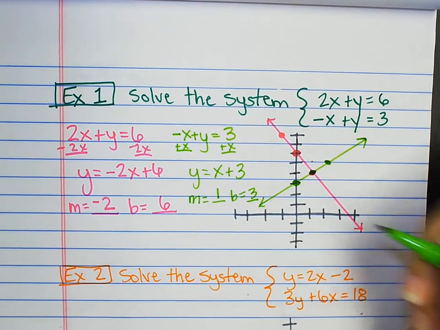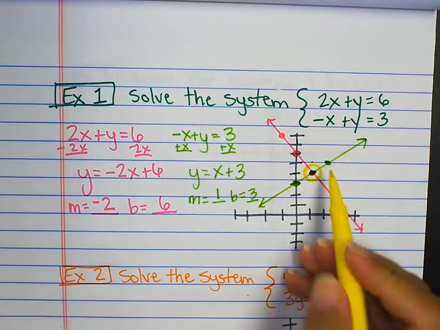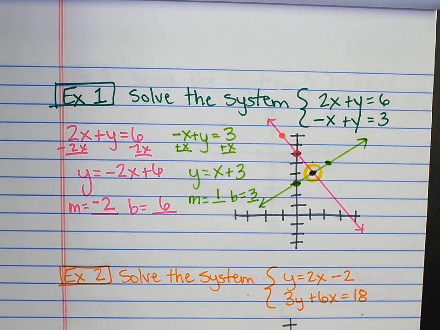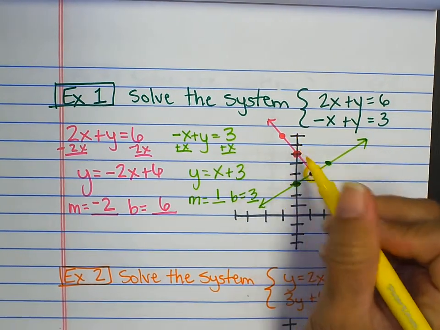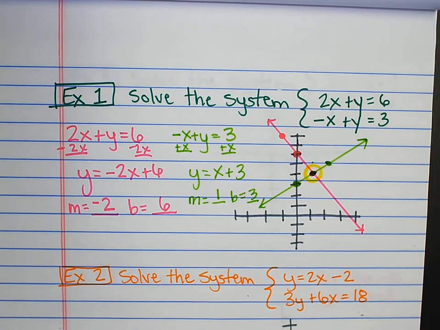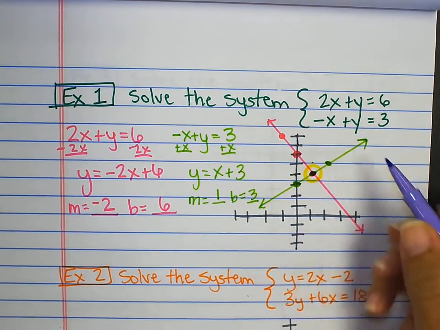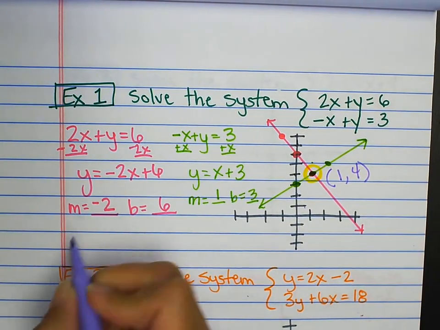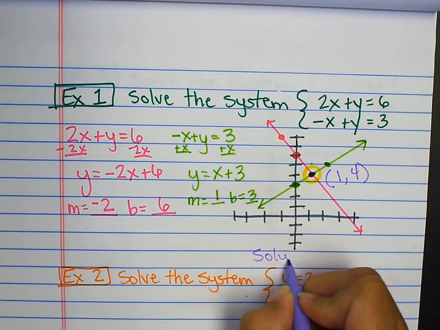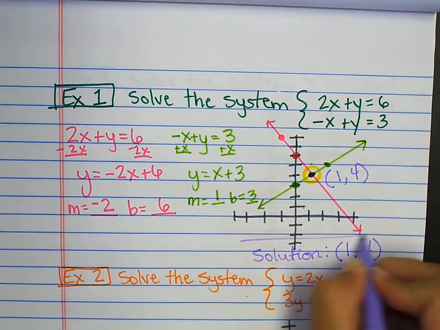The solution to the system of equations is the point of intersection. That means that this point right here is the only point that works in both of these equations. It is the only point that falls on both lines. And remember, you can check yourself, which is a very wise idea. So I'm just going to write this point out. So this is over 1, up 4. 1, 2, 3, 4. So 1, 4. So I'm saying that the solution is the point 1, 4.